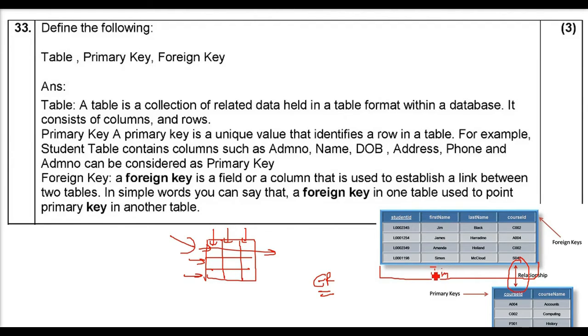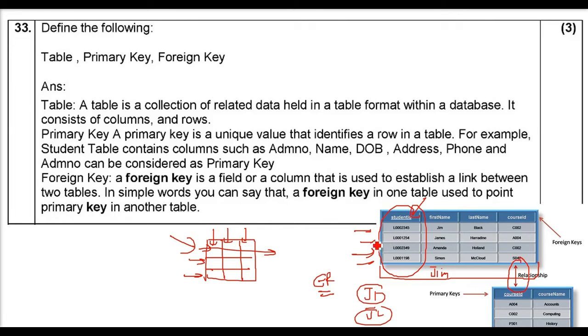That is, Jim will have 2 entries in a table. So how to uniquely identify this Jim or a record? We need a particular column. We can call it a column or an attribute or a key that can uniquely identify a single record. Okay, so that is called the primary key.